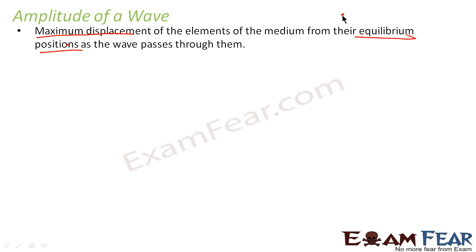Let us suppose this is the mean position of an object. The object goes right, again comes back and goes to left, and again comes back to the mean position. So what is amplitude? Amplitude is the maximum displacement from mean position. In case of waves, amplitude is the maximum displacement of the elements of the medium, that is the particles of the medium which are oscillating continuously. The maximum displacement of those particles is referred to as the amplitude of the wave. It is generally denoted by capital A.